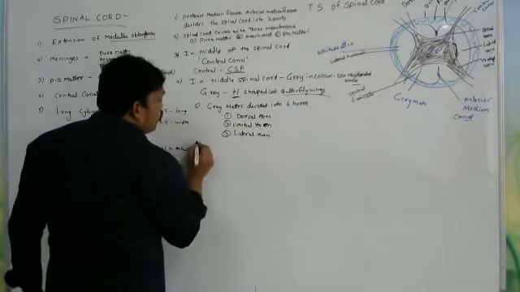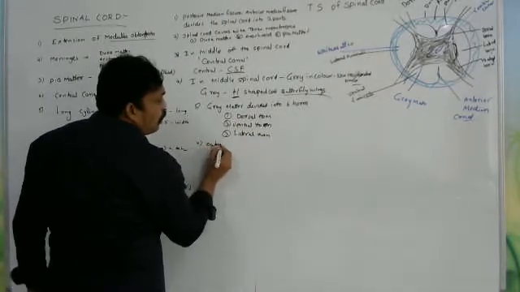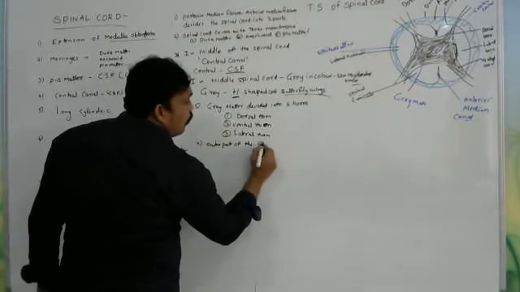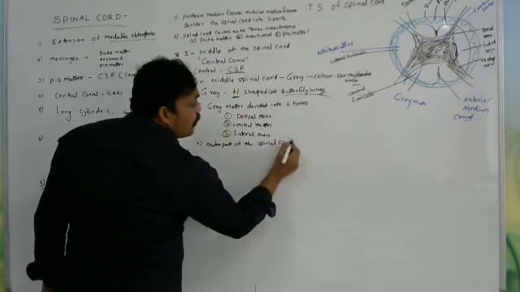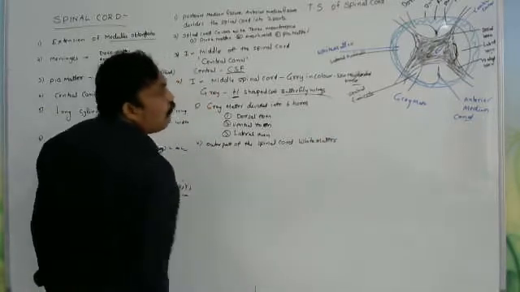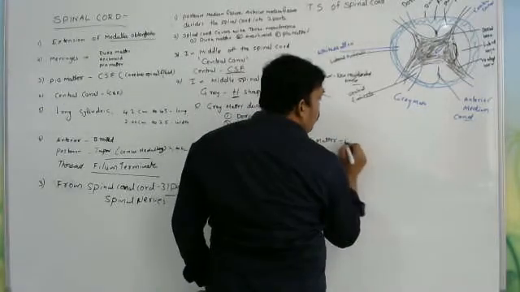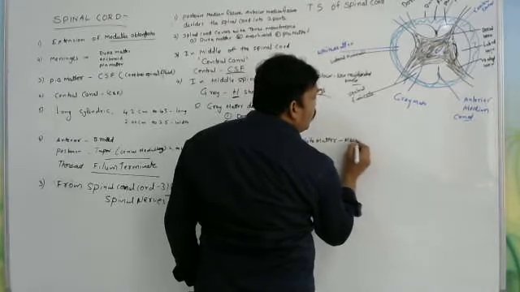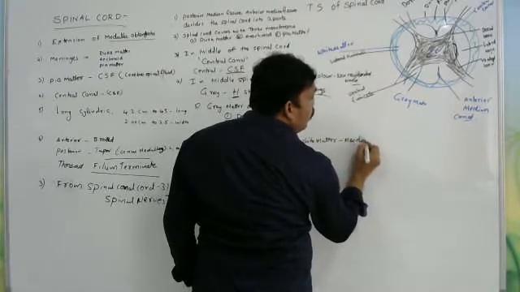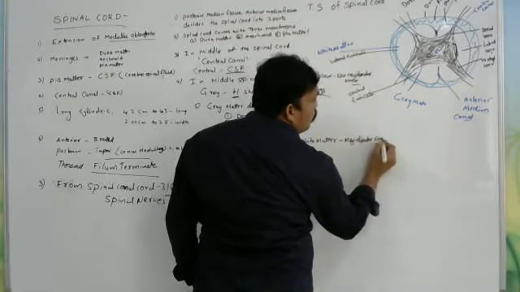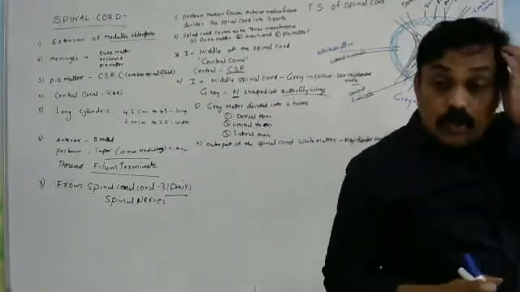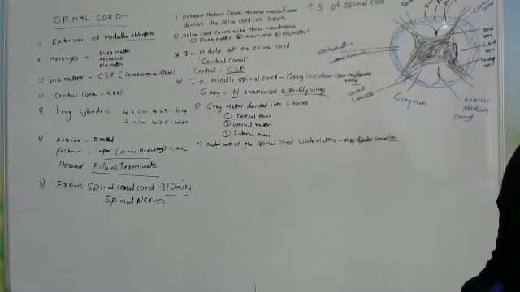In the outer part of the spinal cord, which color is there? White matter. Okay, white color matter. So the outer side is what? White matter. Why is it made? White matter is made up of myelinated nerve fibers. Okay, it is made up of what? Myelinated nerve fibers. So myelinated nerve fibers are in the white matter.